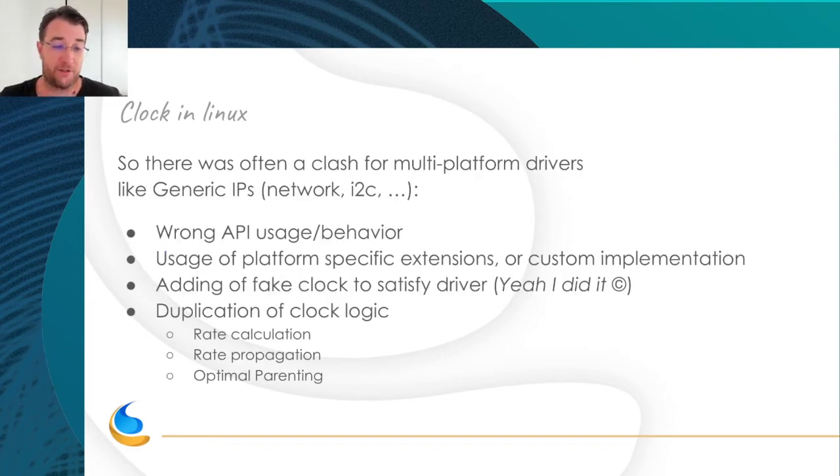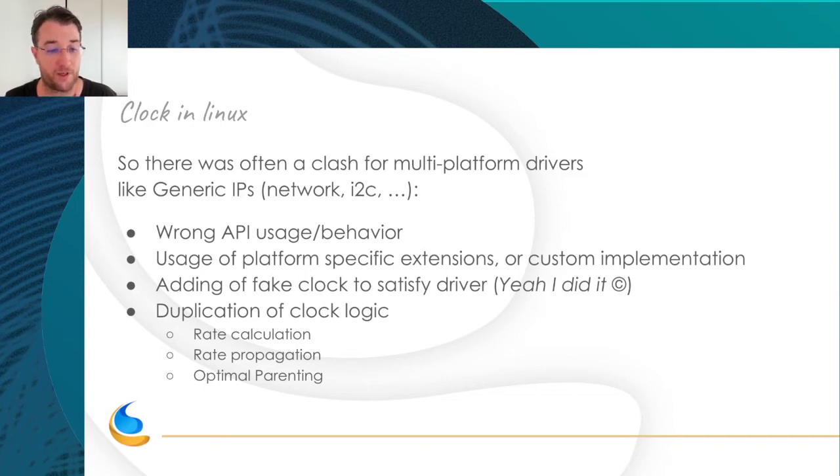So there was a clash because, for example, it was okay for platform-only drivers, for OMAP only, for ARM only, but often you will have generic IPs that needed a clock input, so they could set the rate or change the parent. And since the implementation was different for each platform, it needed different implementation and different behavior, so you have some ifdefs and so on.